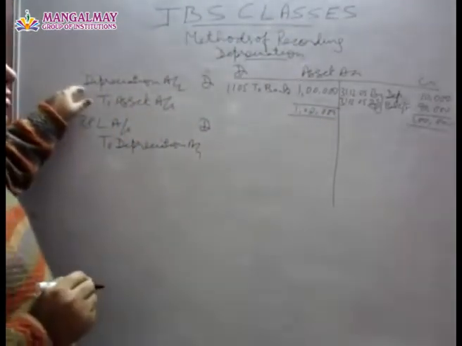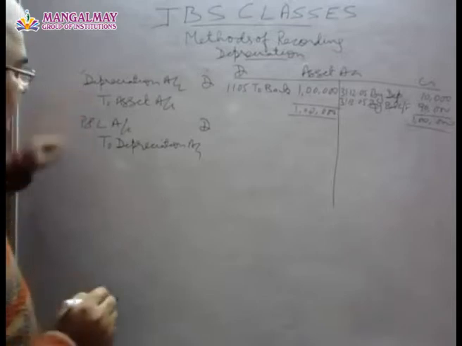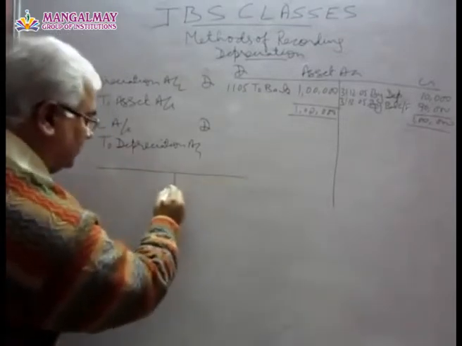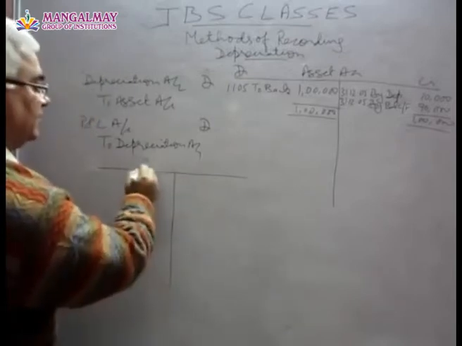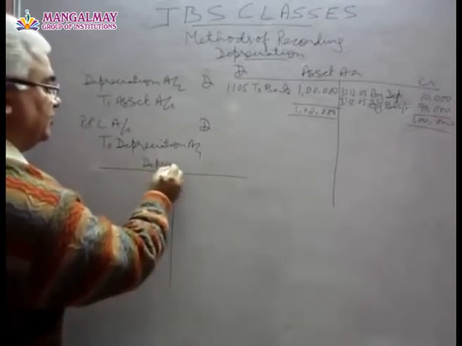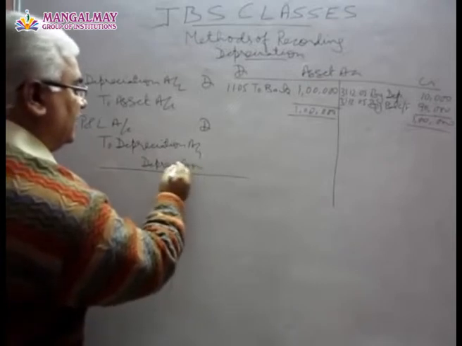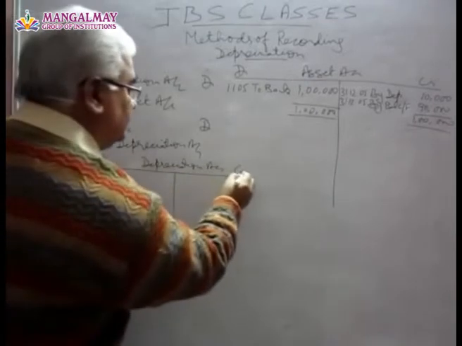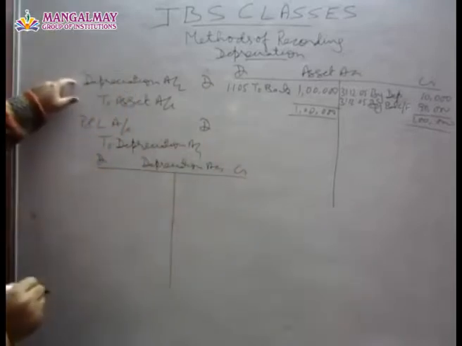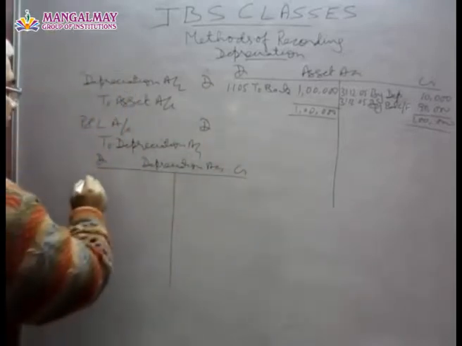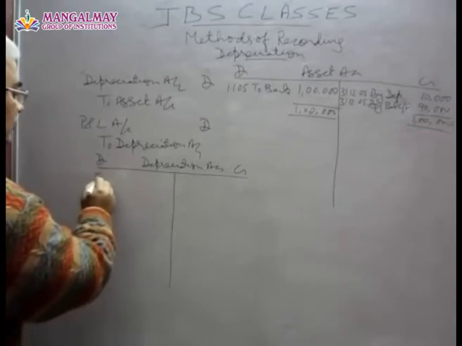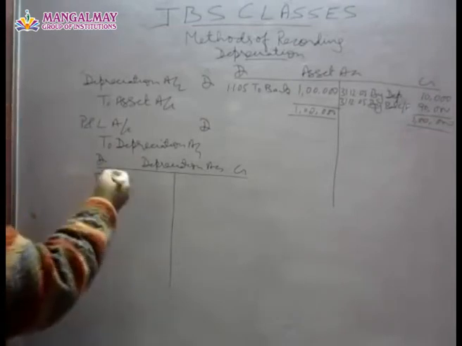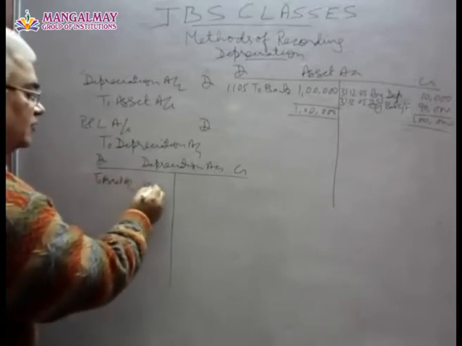And then posting will also be done to the depreciation account. This is your depreciation account. So here depreciation is being debited to asset account, maybe if it is machinery or whatever it is, 10,000.